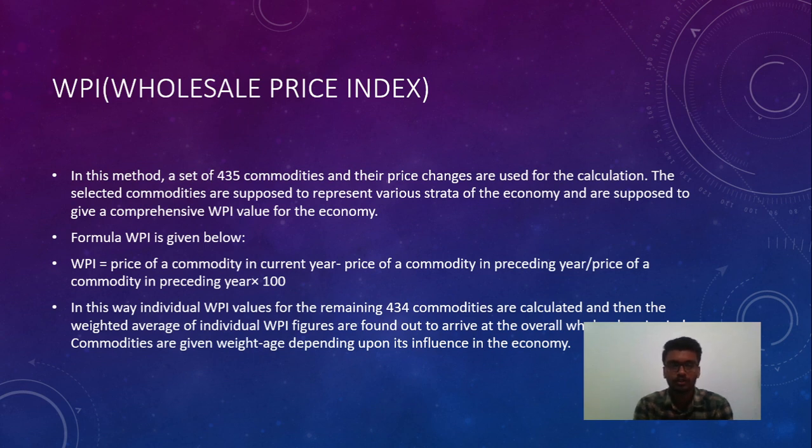WPI equals the price of the commodity in the current year minus the price of the commodity in the preceding year, divided by the price of the commodity in the preceding year, into 100. In this way, individual WPI values for the remaining 434 commodities are calculated, and then the weighted average of the individual WPI figures is found out to arrive at an overall Wholesale Price Index. Commodities are given weightage depending upon their influence in the economy.